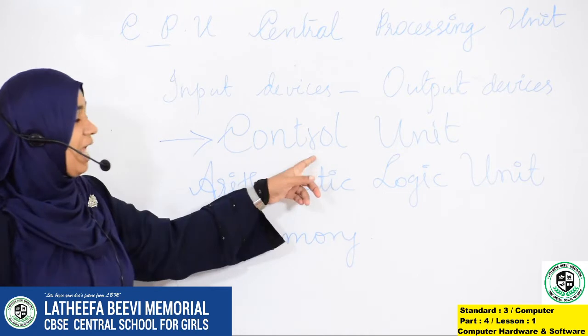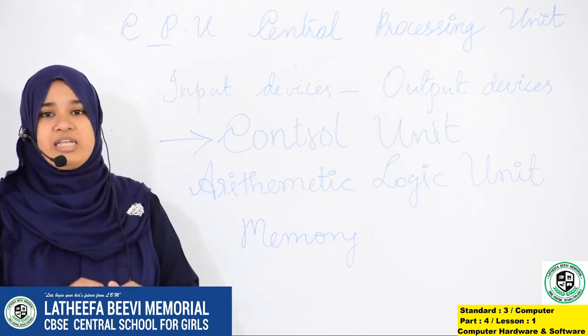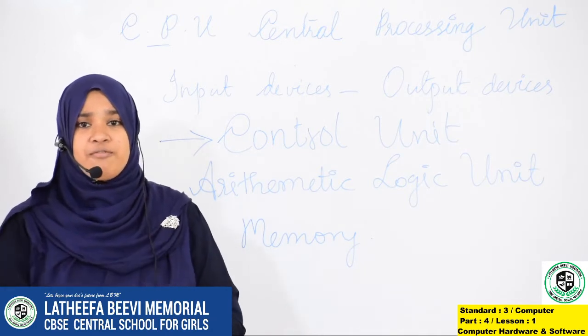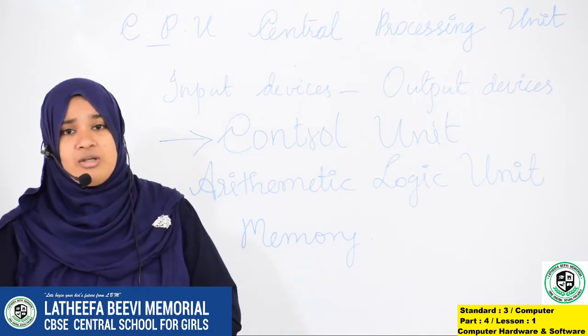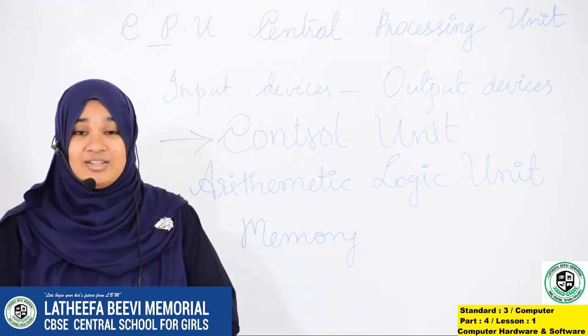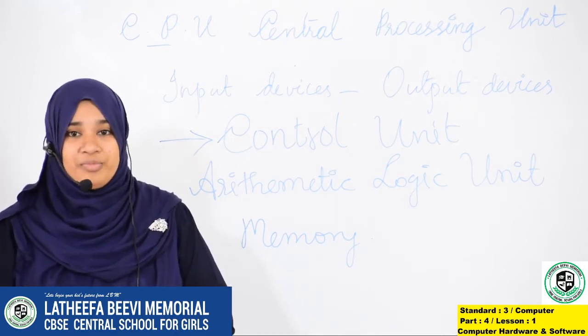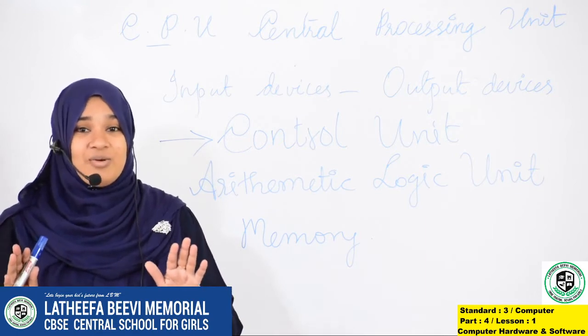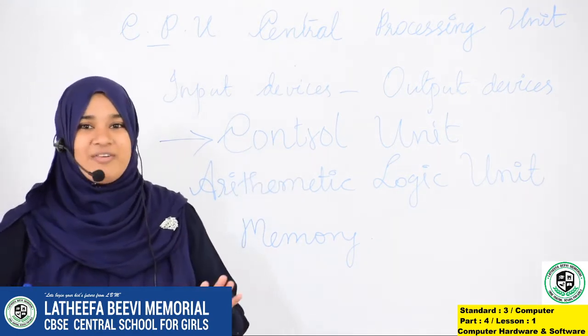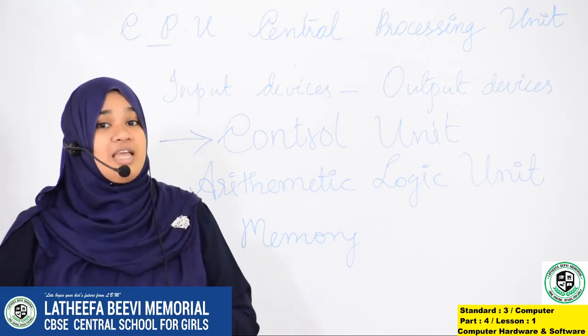It will act like a supervisor. What does a supervisor do? A supervisor will come and check if all things are done right, if anything is wrong or not. In an organization, what will the supervisor do? It will check everything is right or not. Likewise, the control unit is also a supervisor. It will check if everything is fine.